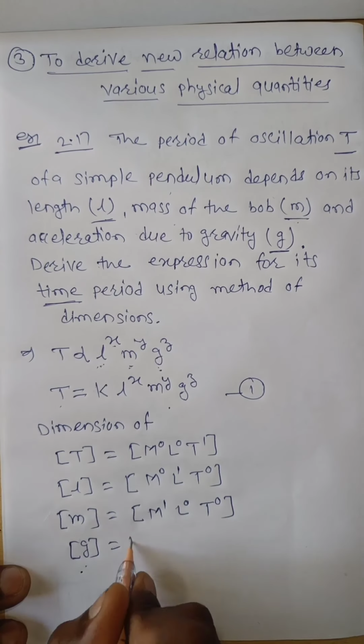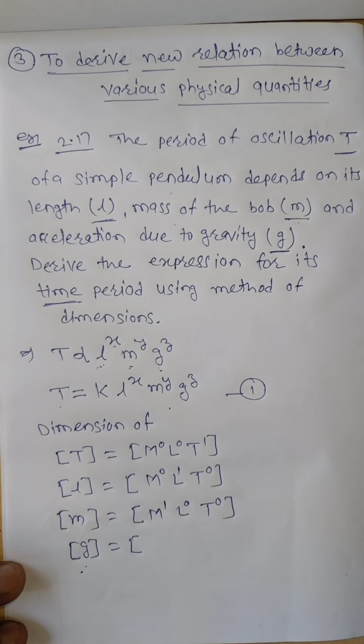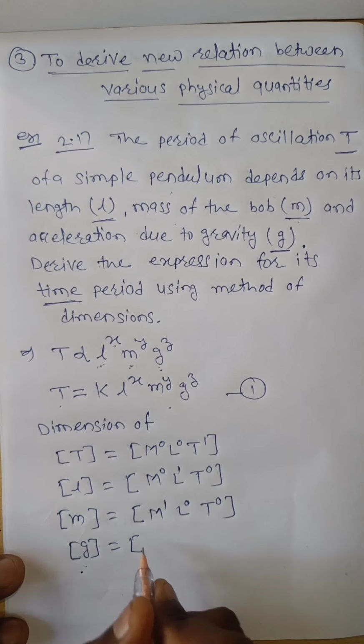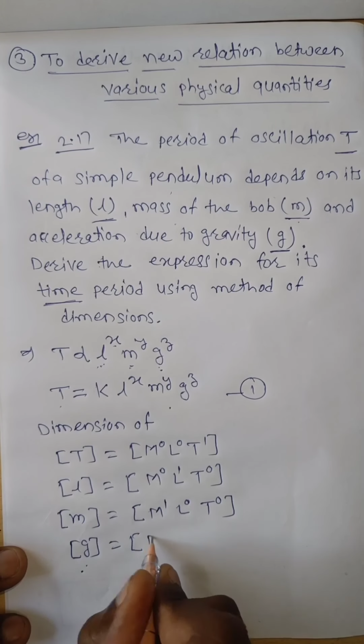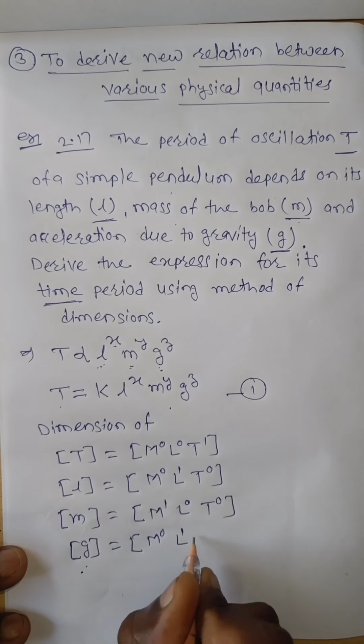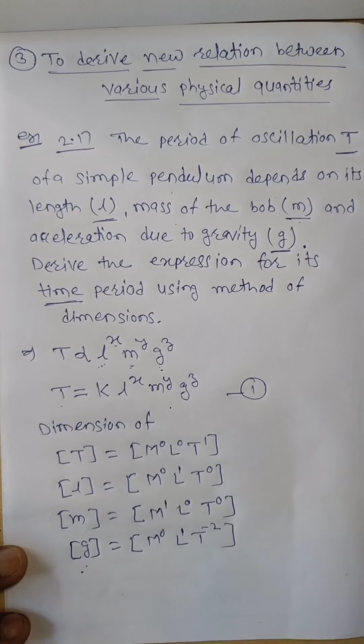What are the dimensions of acceleration? M0, L1, T to the power of -2.